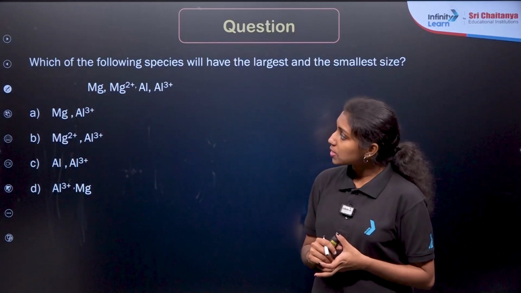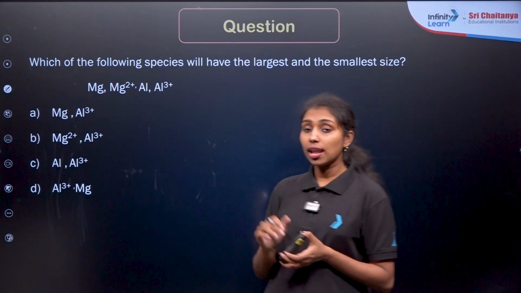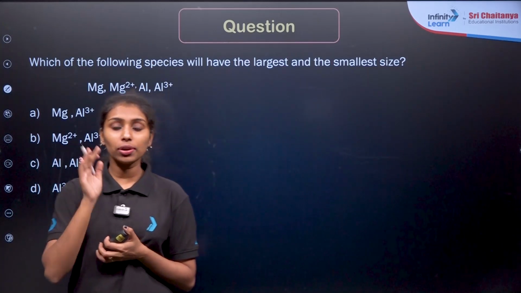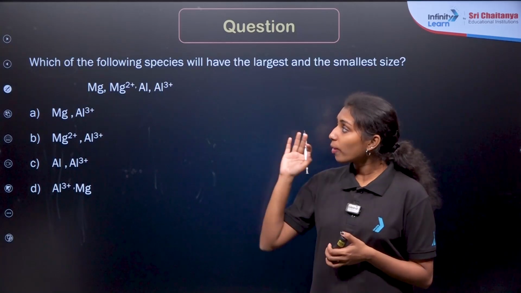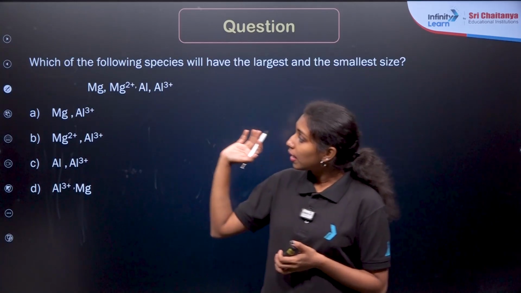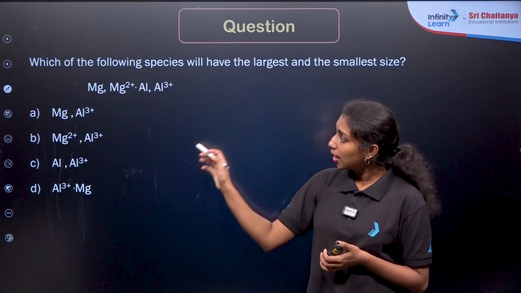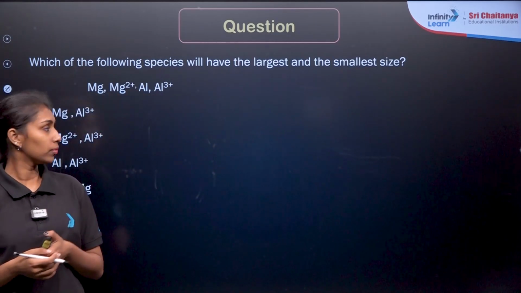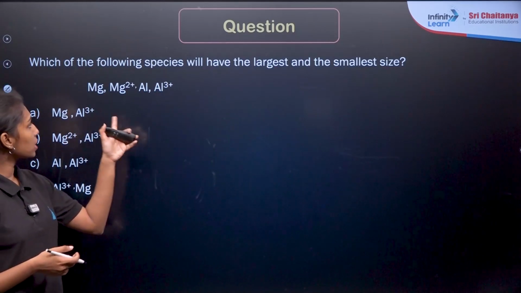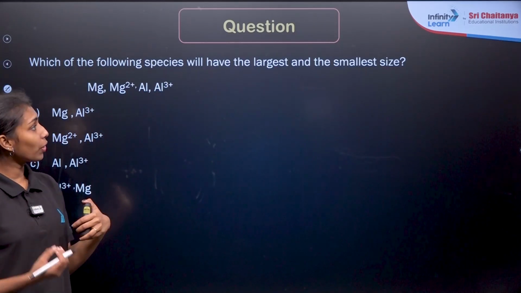The next question: which of the following species will have the largest and the smallest size? As we already know, cationic radius will be very small and anionic radius will be very high, right? So among these, we need to identify which one has the largest and smallest value. Magnesium, magnesium 2 plus, aluminum and aluminum 3 plus, right? So aluminum 3 plus has a very small size.